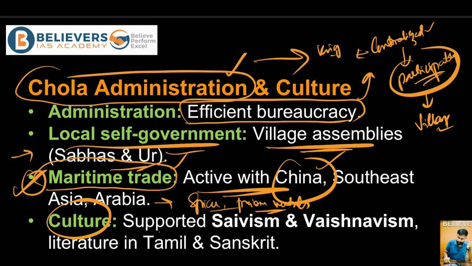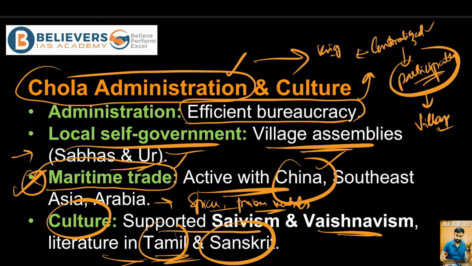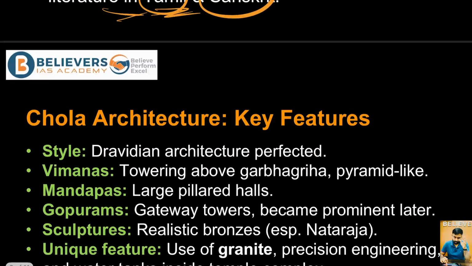And talking about the culture, they supported both Shaivism and Vaishnavism, and they wanted to patronize both the sects. This was also a time when literature shot up, with many writings that came up, both in Tamil and Sanskrit, right? So this is also one of the important aspects of the Chola Empire.